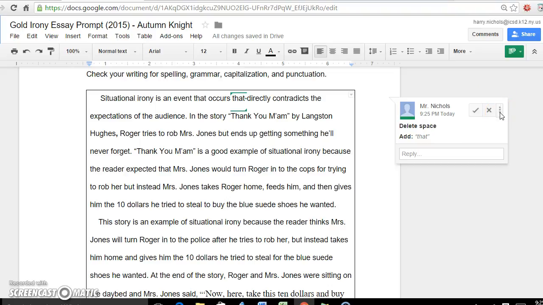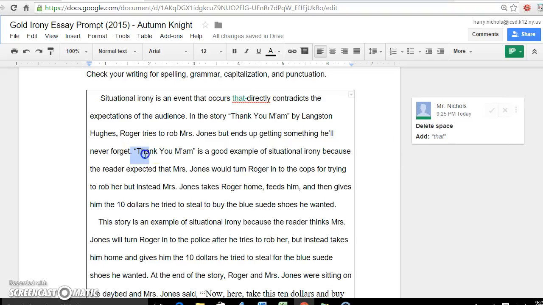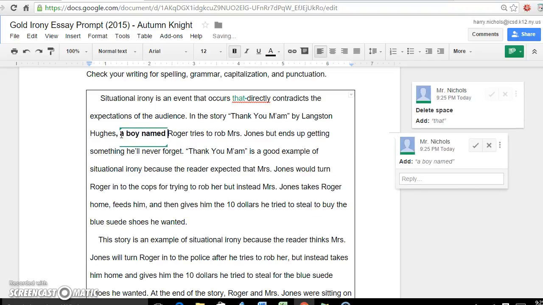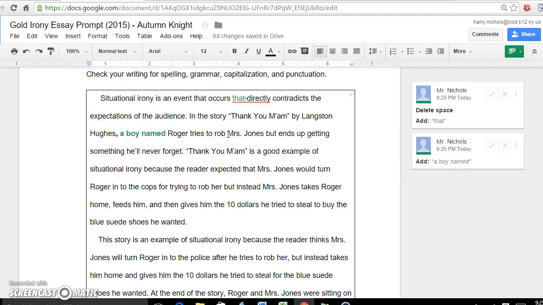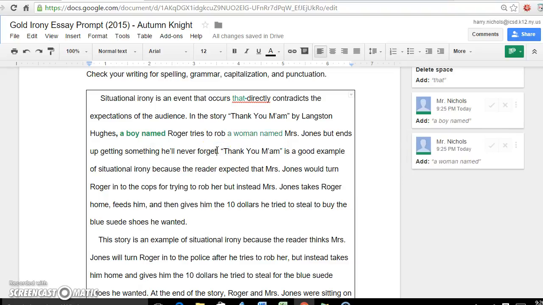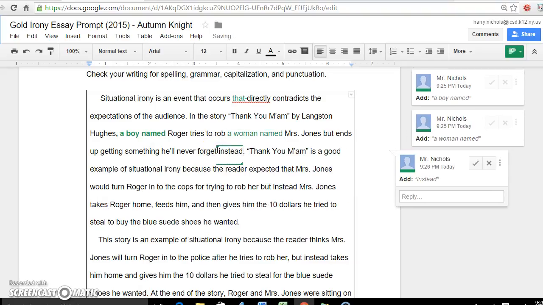In the story Thank You Ma'am by Langston Hughes, Roger tries to rob Mrs. Jones but ends up getting something he'll never forget. I like your summary here. That's very nice. You might just want to specify who Roger is. You might want to say a boy named Roger tries to rob a woman named Mrs. Jones, but ends up getting something he'll never forget instead, or something along those lines, right?